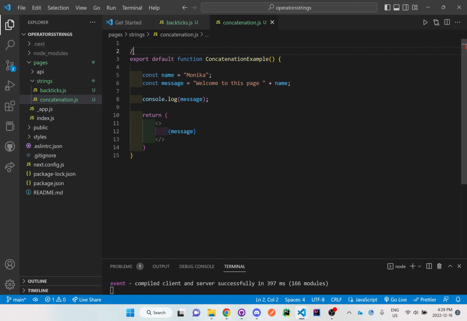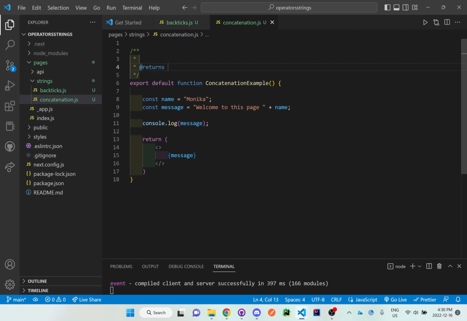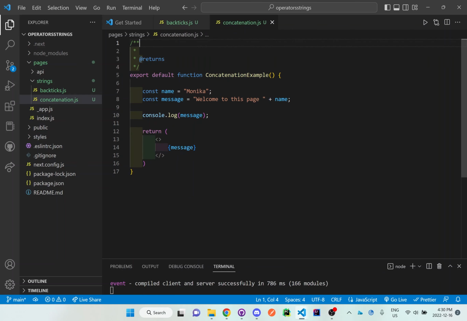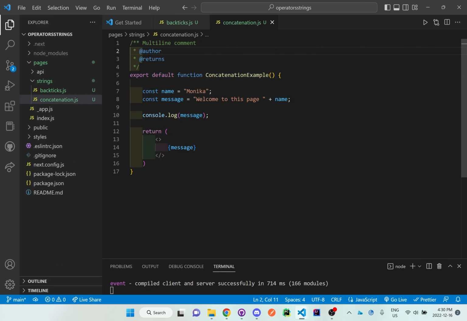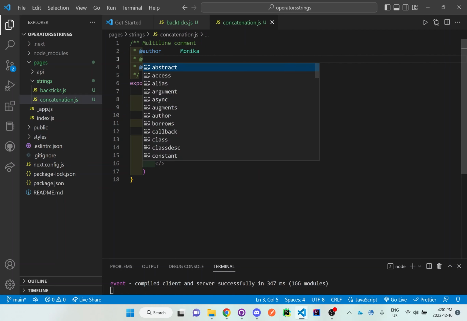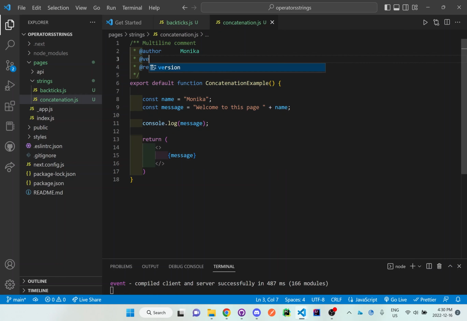So I'm going to be providing a multi-line comment at the top, which will explain this. I'll say it's a multi-line comment. And what we can do is we can say at author, and I'll put my name, and then we can say version. I'll say this is version 1.0.